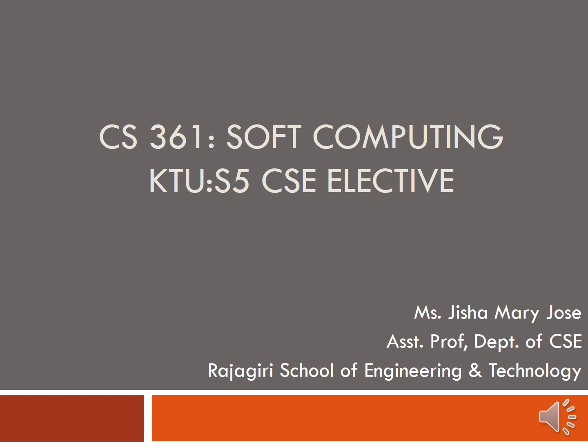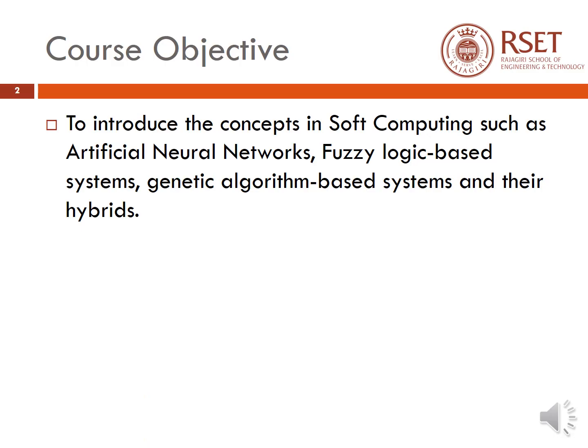In this presentation, we will be dealing with course CS 361 Soft Computing, which is an elective subject for computer science in the 5th semester APJ Abdul Kalam Technological University. The course objective is to introduce the concepts in soft computing such as artificial neural networks, fuzzy logic based systems, genetic algorithm based systems, and their hybrids.